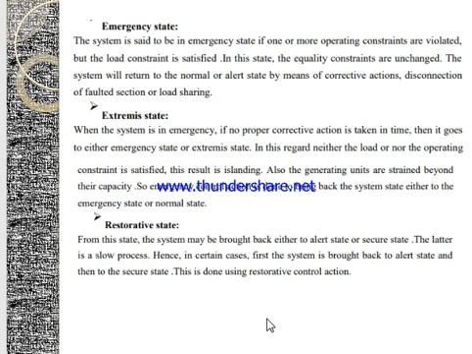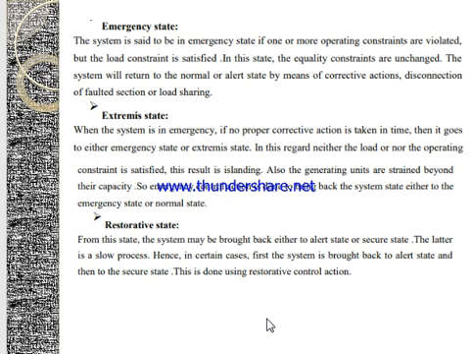If it is an emergency state, then one or more operating constraints are violated, but the load constraint is satisfied. In this state, equality constraints are changed. The system will return to the normal or alert state by means of corrective actions, disconnection of faulted sections or load sharing.